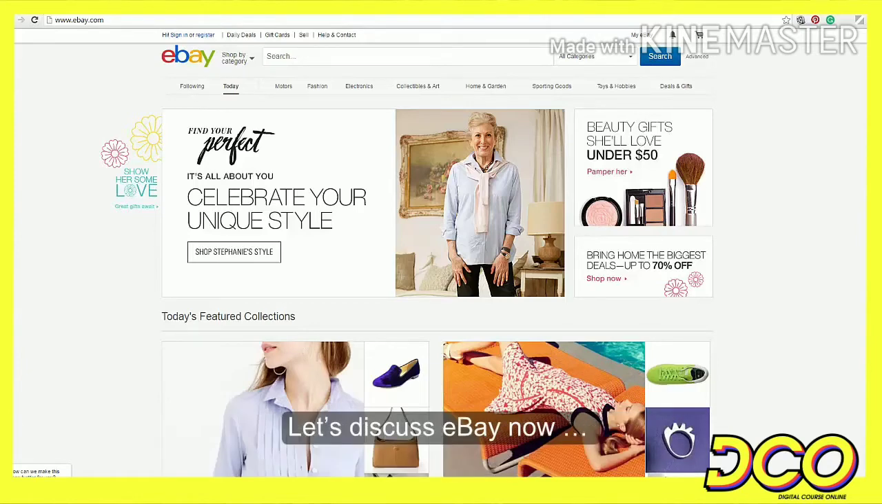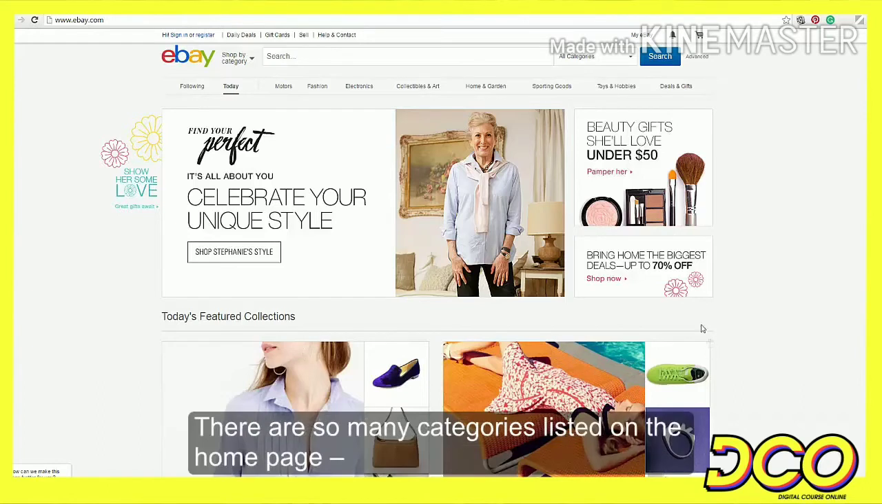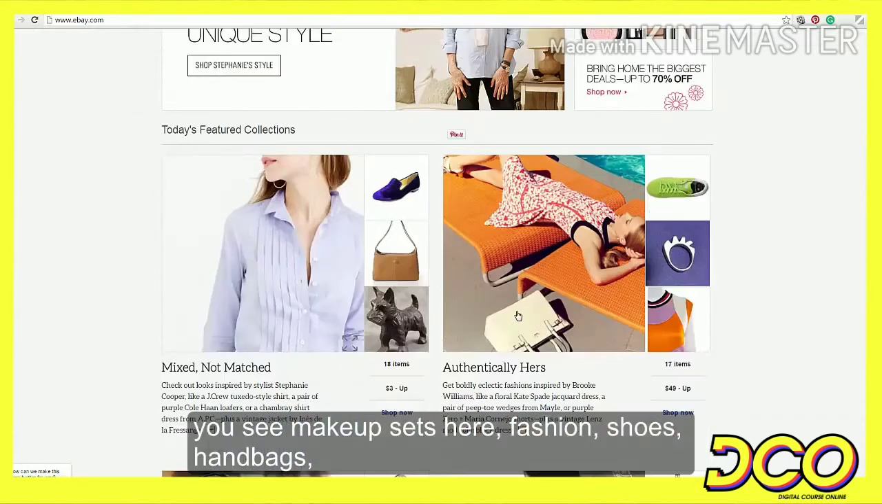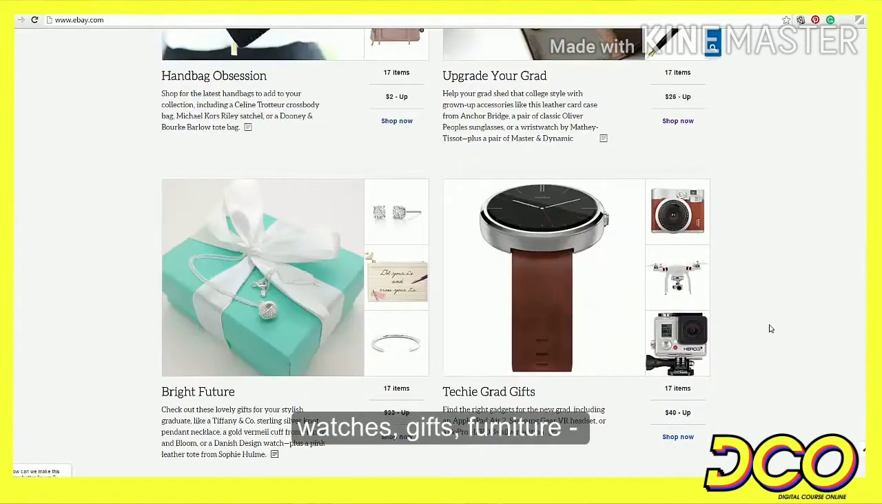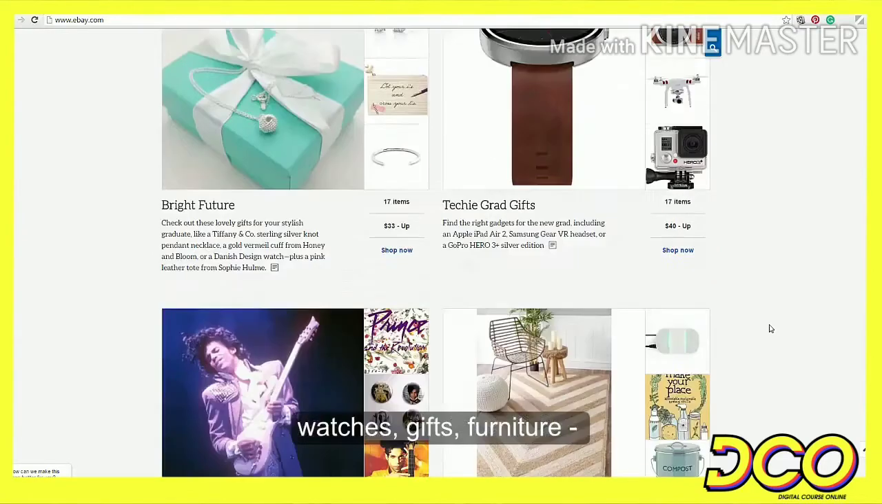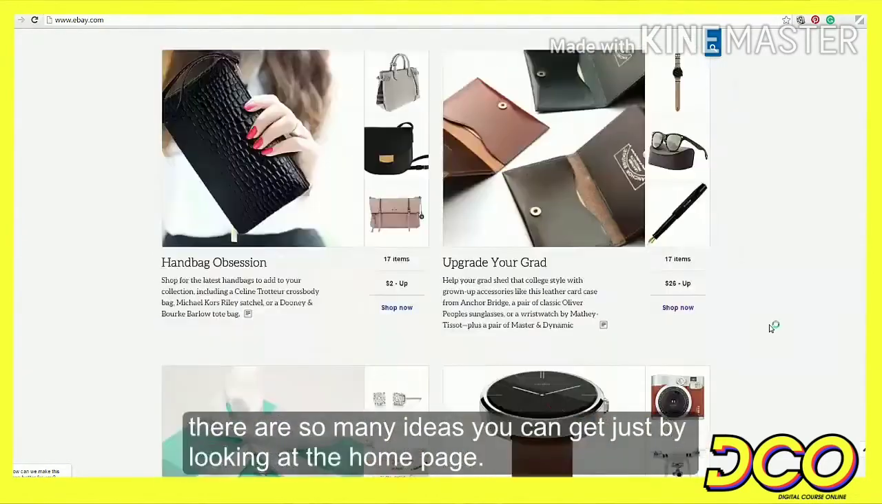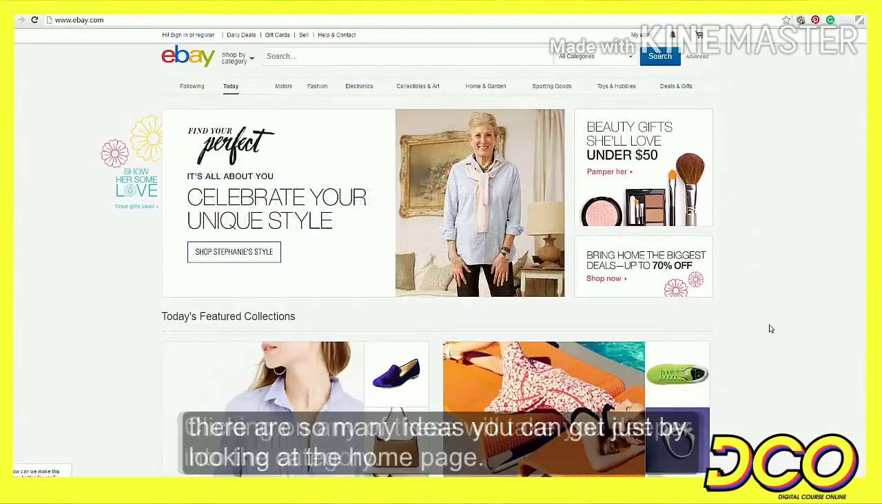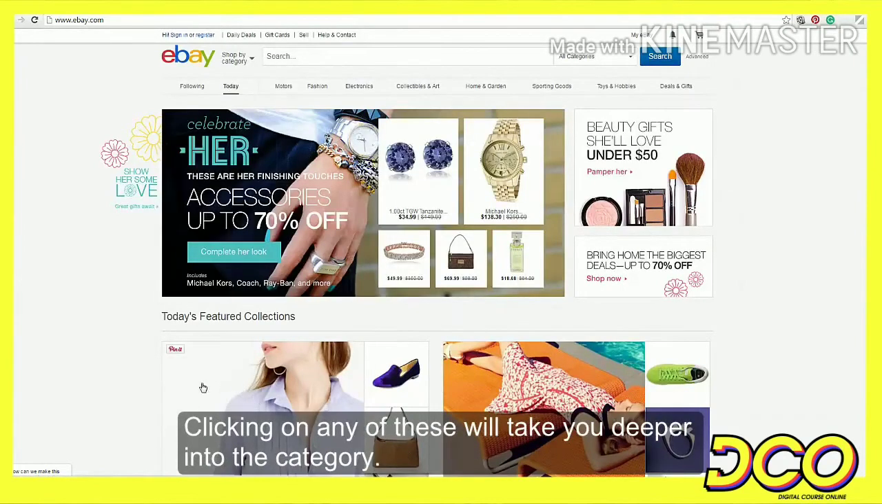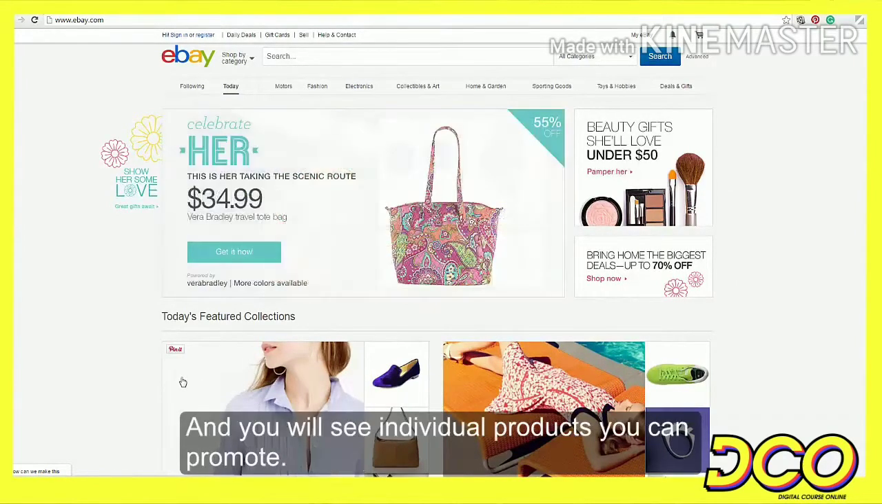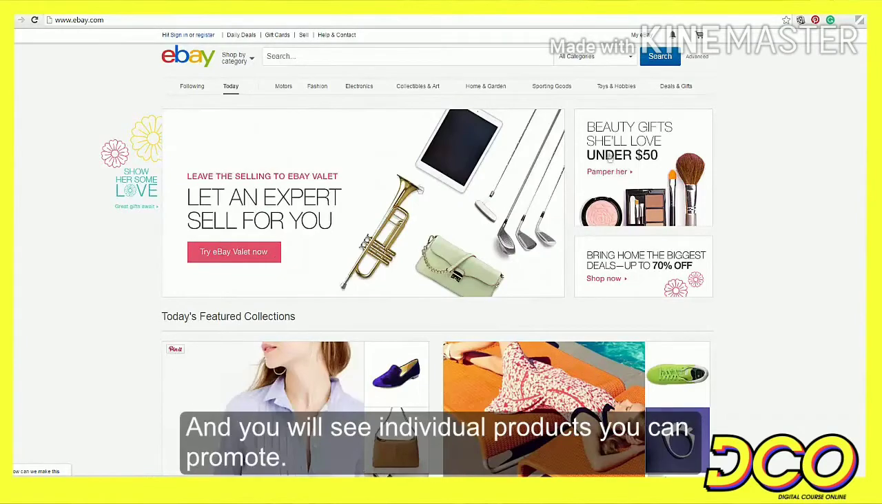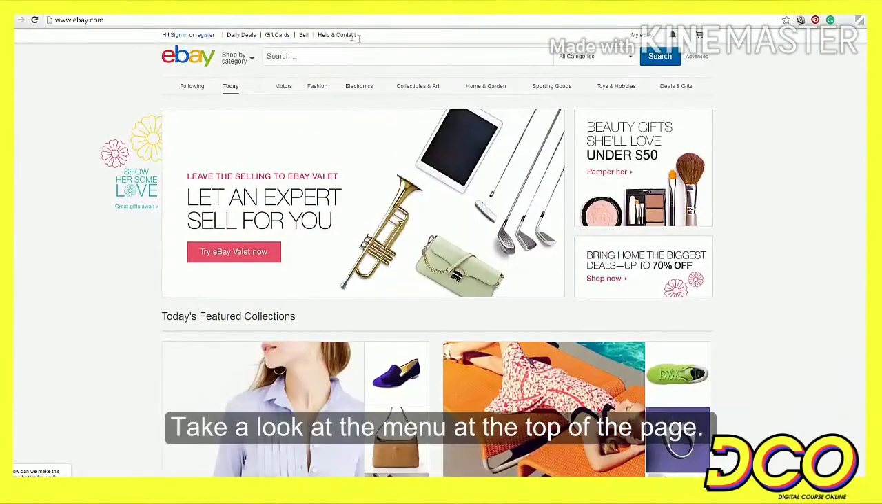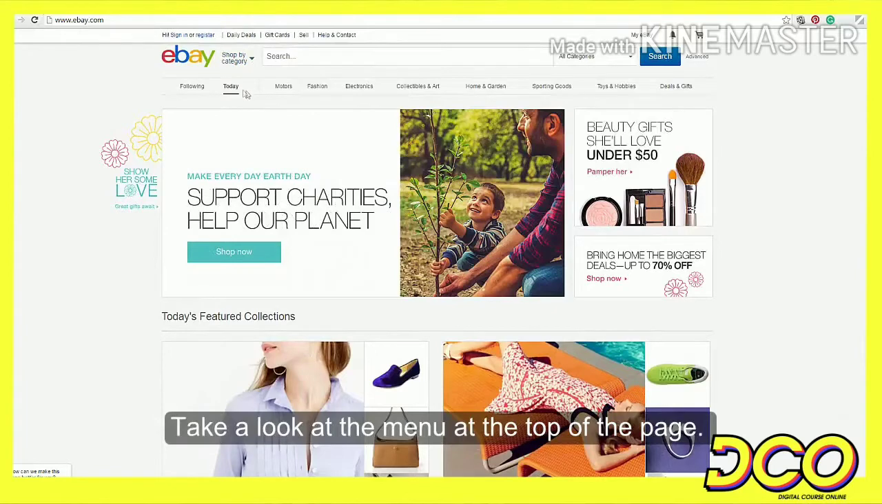Let's discuss eBay now. There are so many categories listed on the home page. You see makeup sets here, fashion, shoes, handbags, watches, gifts, furniture. There are so many ideas you can get just by looking at the home page. Clicking on any of these will take you deeper into the category and you will see individual products you can promote.